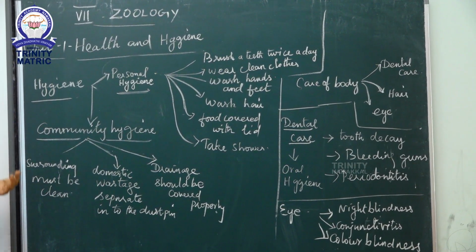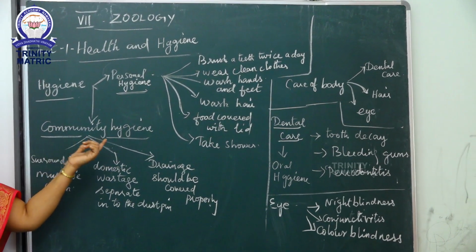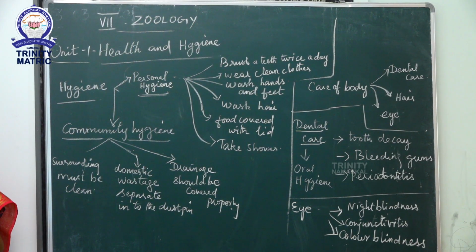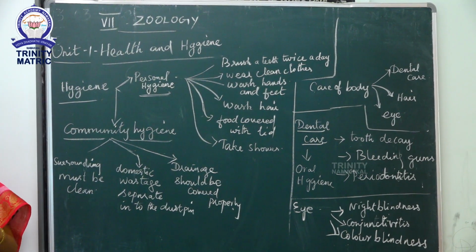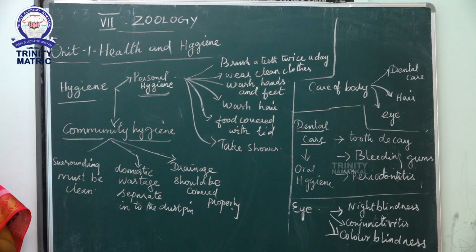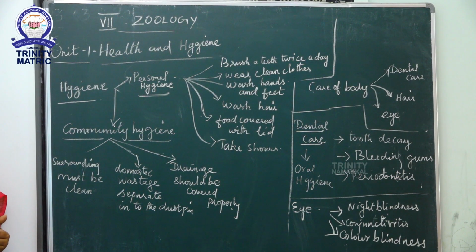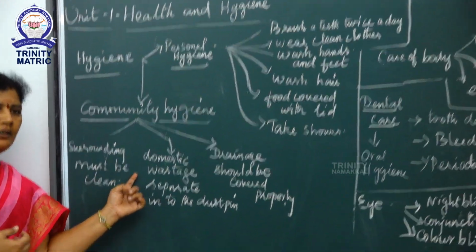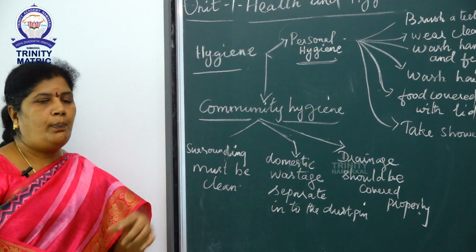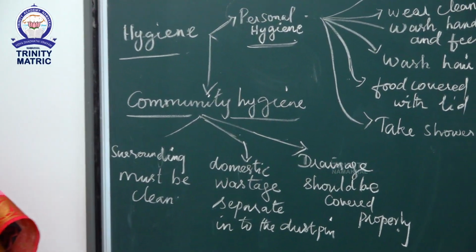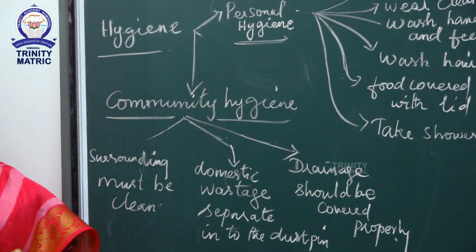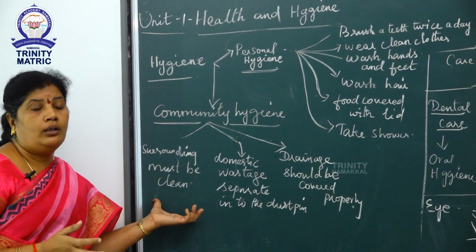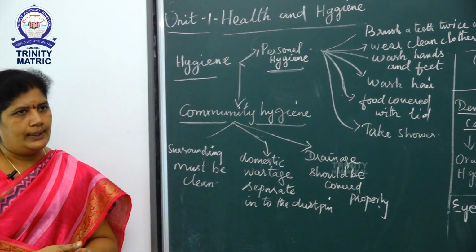Next, community hygiene. What is a community? A group of people living together in a particular area. How to take care of our community or surroundings? The surroundings must be kept clean. Domestic waste should be separated properly and segregated into the dustbin. Drainage should be covered properly. These are three activities. Then, proper usage of water.